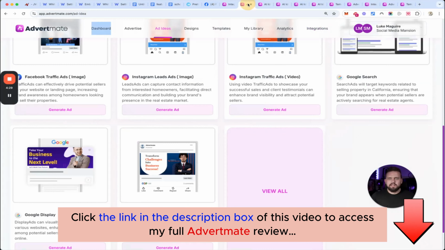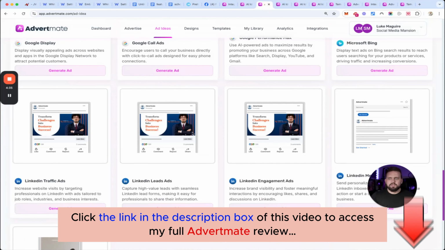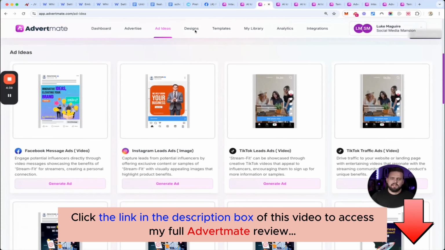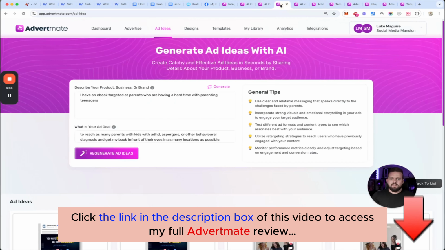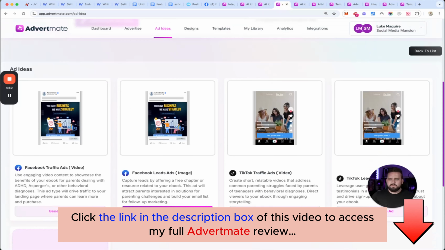So let's go ahead and we'll choose, let's do a Facebook traffic ad here. It'll build that ad out. Let's do for this one, which was fitness supplement, let's go ahead and do a TikTok ad here. And for this last one, let's just do a Facebook image lead ad. And I'll let these load.